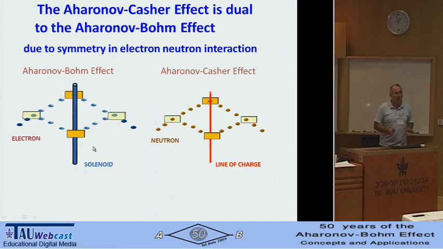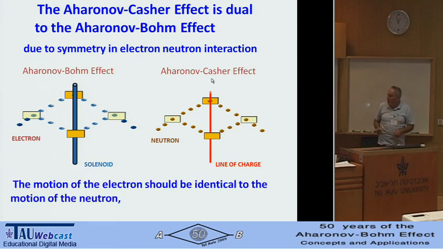I say I still can continue to other paradoxes. Other paradoxes involve the duality between the Aharonov-Bohm and Aharonov-Casher effects. We have a symmetry of interaction between a neutron pointed in the z direction and an electron. Therefore, if we consider Aharonov-Bohm as the same Mach-Zehnder, the solenoid is many, many neutrons pointed up, one after another, which makes the solenoid. And now we change neutron to electron, electron to neutron. We'll get this configuration. And the symmetry of interaction should tell us that the motion of an electron here should be the same as the motion of a neutron here. The motion should be identical.